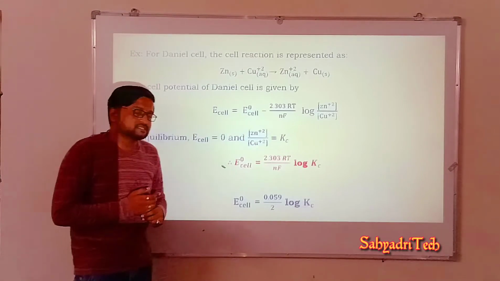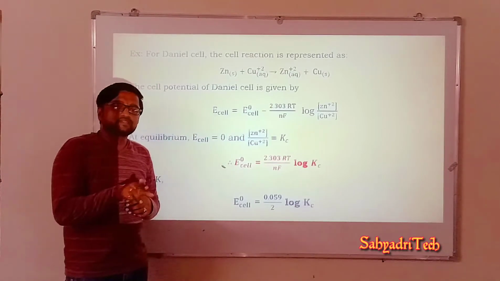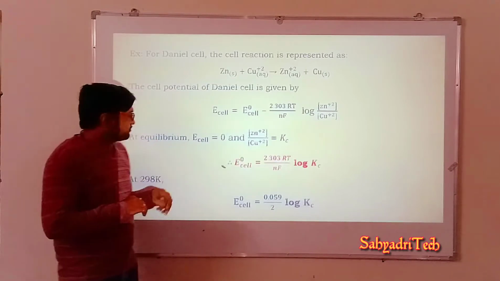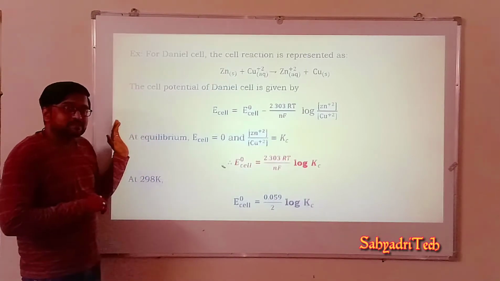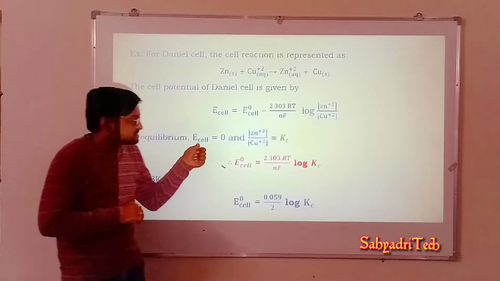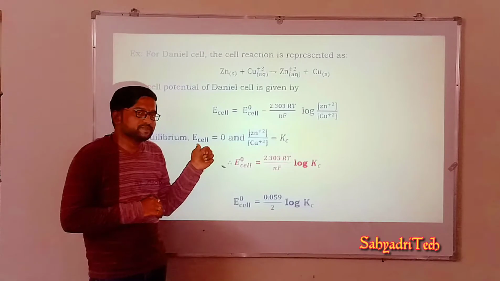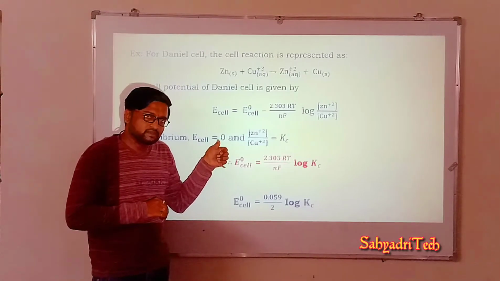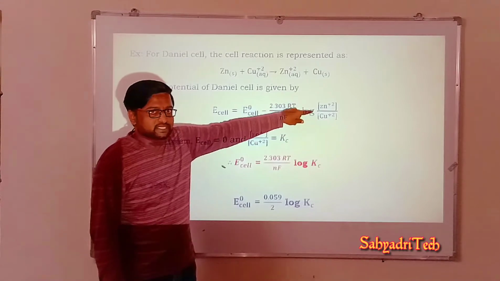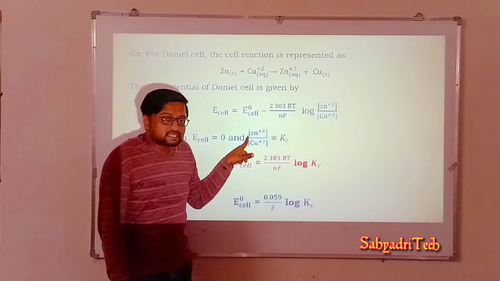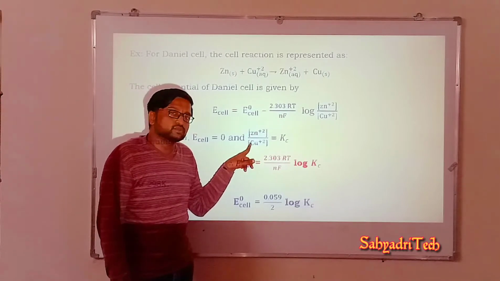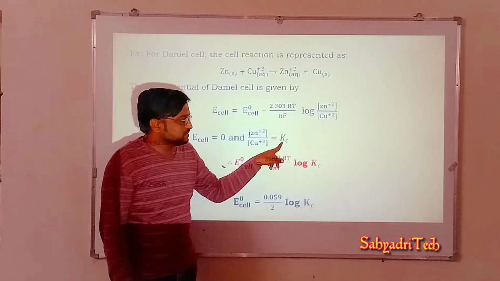Further, what is our task? The relation between cell potential and equilibrium constant. Therefore, we have to consider equilibrium. So at equilibrium, what happens? The cell potential will be 0. So we say E cell becomes equal to 0, and that ratio, the reaction quotient I mentioned, in this case concentration of Zn2+ divided by concentration of Cu2+, will be equal to Kc.